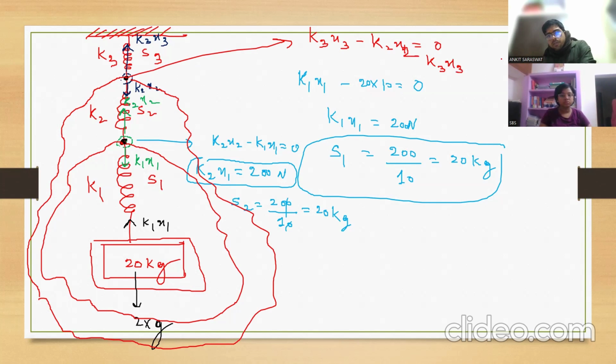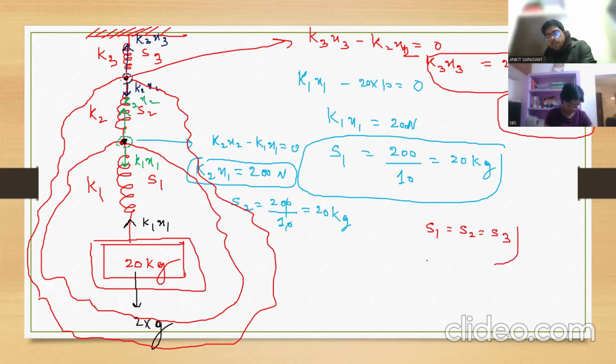How much? What is the answer? 20 kg. 200 Newton. So what is the reading here? 20 kg again. So again the reading is the same. Reading of S1, S2, S3 is the same. S1 is equal to S2 is equal to S3. Clear?